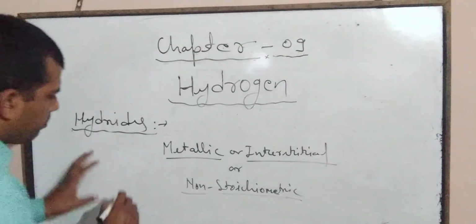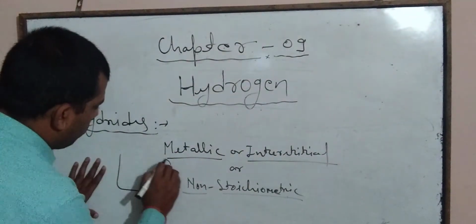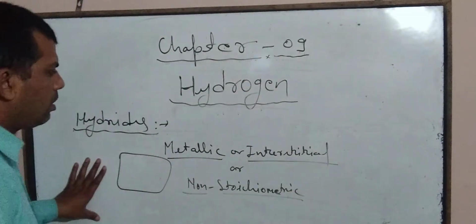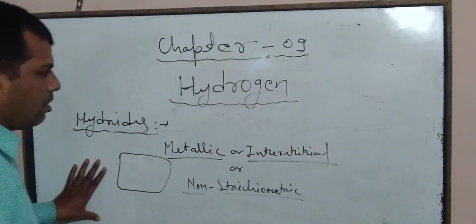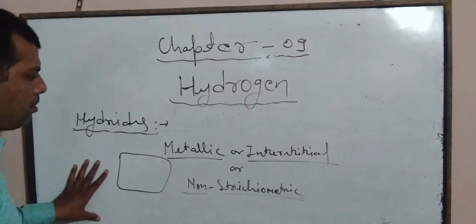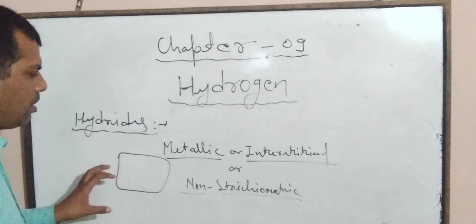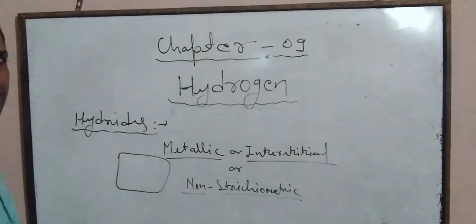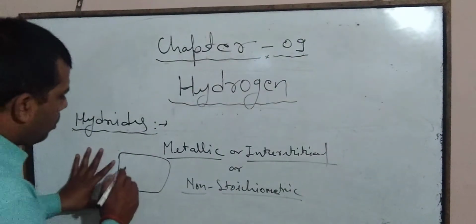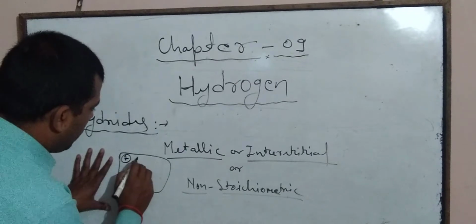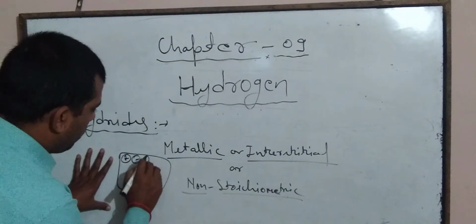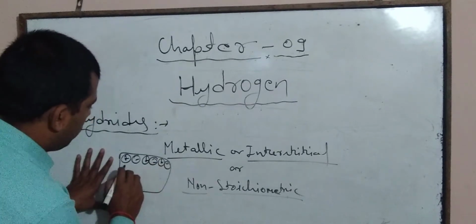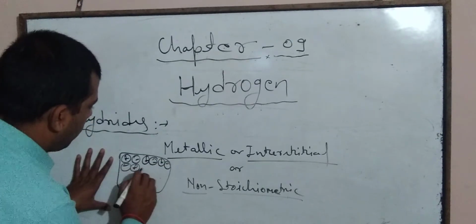For example, if a crystal of a metallic hydride is taken, one is cation and another is anion, cation, anion, cation, anion.